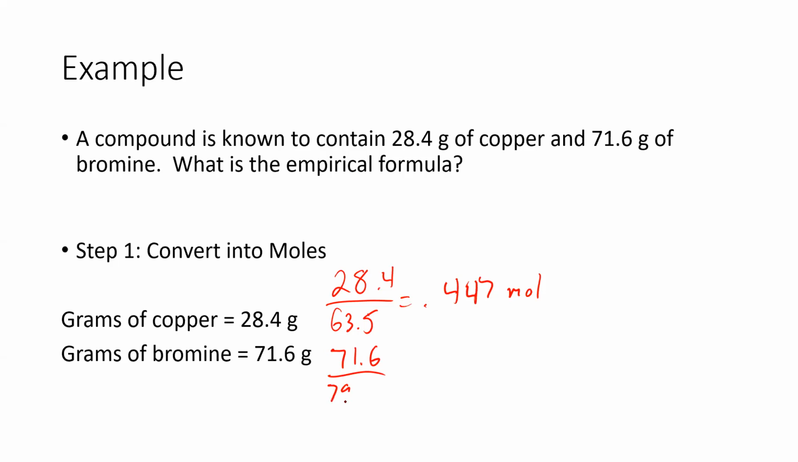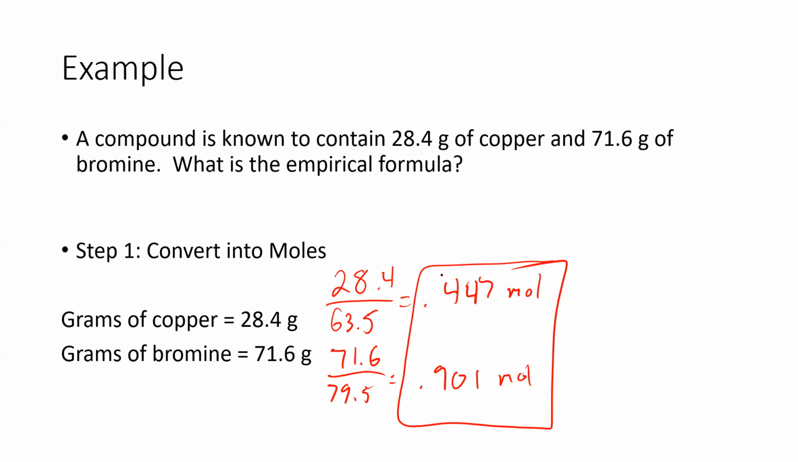Divided by 79.5. So 71.6 divided by 79.5, and we find that we have 0.901 moles of bromine. So that's step one, it's just converting into moles. We just take however many grams of each substance we have and divide it by the molar mass, and that's going to give us how many moles. And that's all we have to do for step one. So we're done.